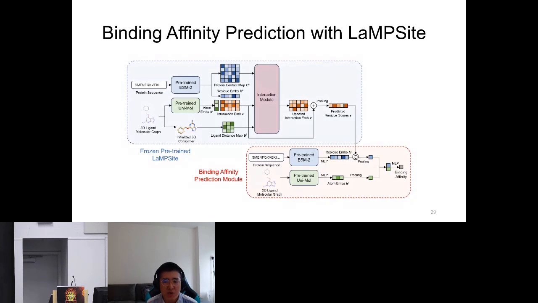Then we use the same way as in LAMP-site to extract features from protein and ligand, and the extracted embeddings are multiplied with the LAMP-site predicted scores as constraints. And finally, these embeddings are pooled and concatenated for the prediction of binding affinity with a multi-layer perceptron.